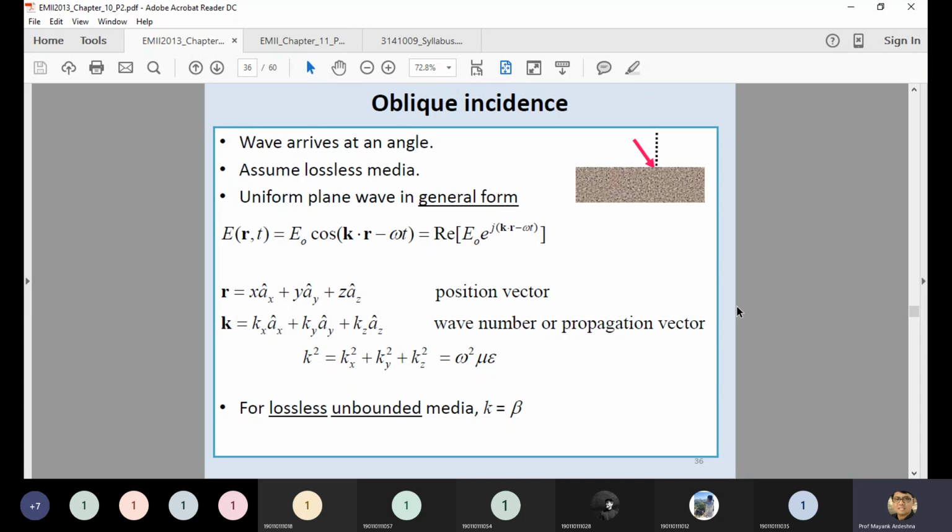Whenever you deal with a limited lossless medium, we always consider the attenuation to tend to 0. When you assume the medium is lossless, there is no change in my amplitude level. So alpha is your attenuation constant. That's why alpha is 0, because there is no loss. So for the lossless medium, you can consider gamma equal to j beta. It is a similar thing in terms of k, gamma, and beta.